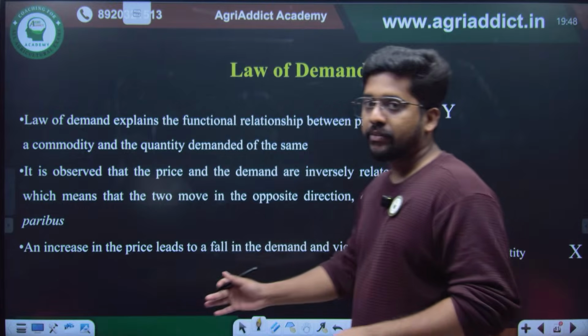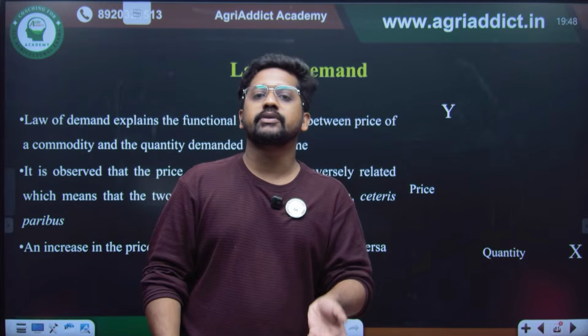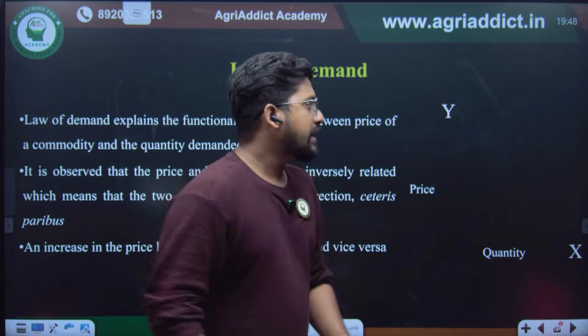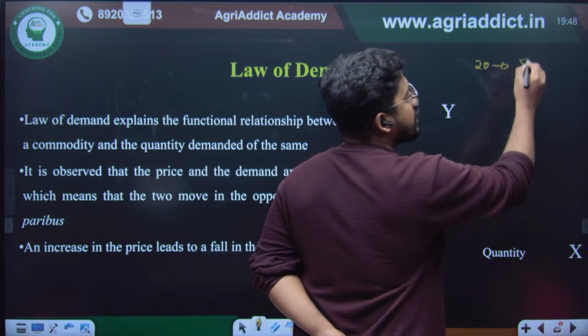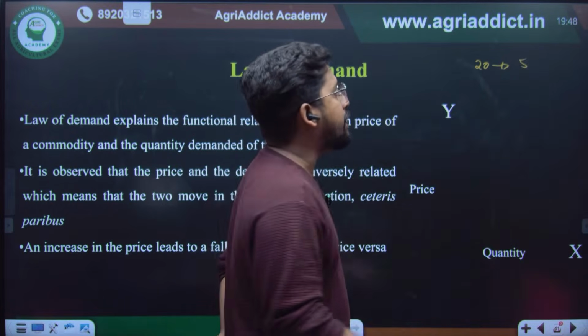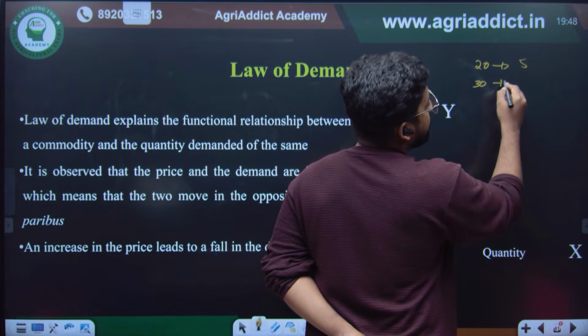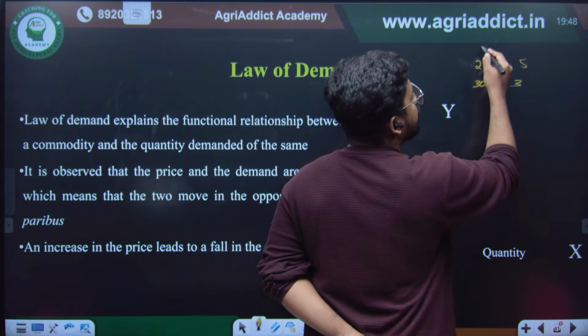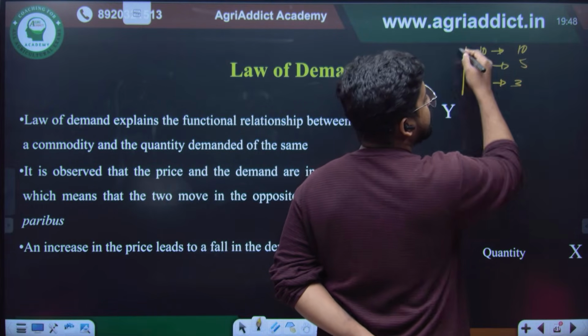Then coming to the law of demand, as you all know, the law of demand shows the inverse relationship between the price and quantity demanded. Imagine that the price of the commodity was 20 rupees. You will be purchasing 5 units of pen, right? If the price has increased to maybe 30 rupees, you will be purchasing less, maybe 3 pens. If the price has reduced to 10 rupees, you will be purchasing more, maybe 10 pens, right?